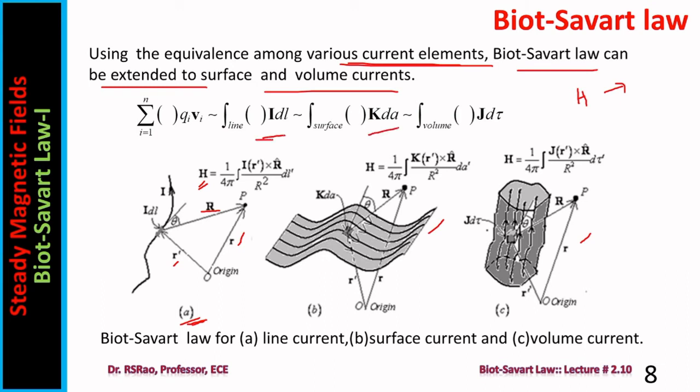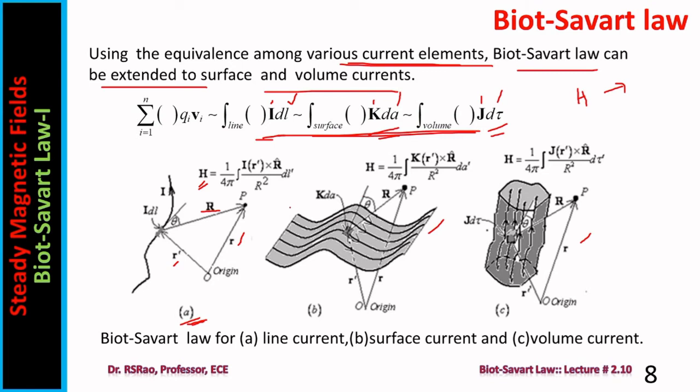I dl equals K dA equals J d tau. Note, dl means differential length, dA means differential area, d tau means differential volume. I is current in amperes, K is surface current density in amperes per meter, whereas J is volume current density in amperes per meter square. I dl equals K dA, K dA equals J d tau. Equivalence is there among these 3 quantities.